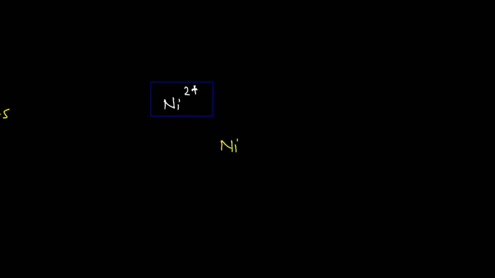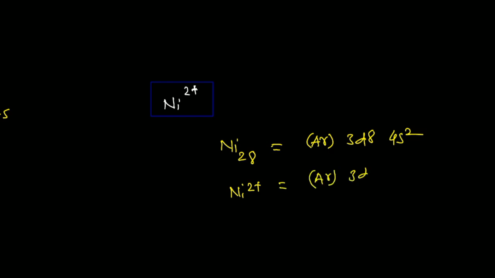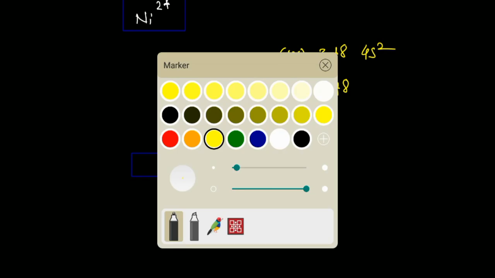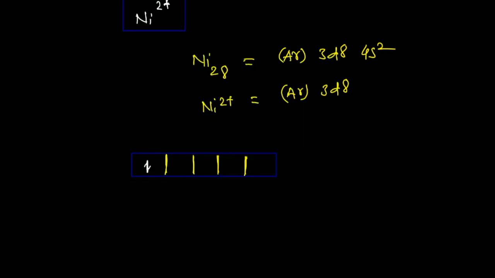You know that Ni means what? This is nickel, which is 28, and atomic number is 28. That means electronic configuration will be 3d8 and 4s2. Now nickel in the plus 2 state, so this will be argon 3d8 4s0. Now we can arrange the electrons. How many electrons do we have? We have 8 electrons, and you can arrange them in the d system. So how can one arrange now? Look at this: 1 2 3 4 5 6 7, and this will be 8.